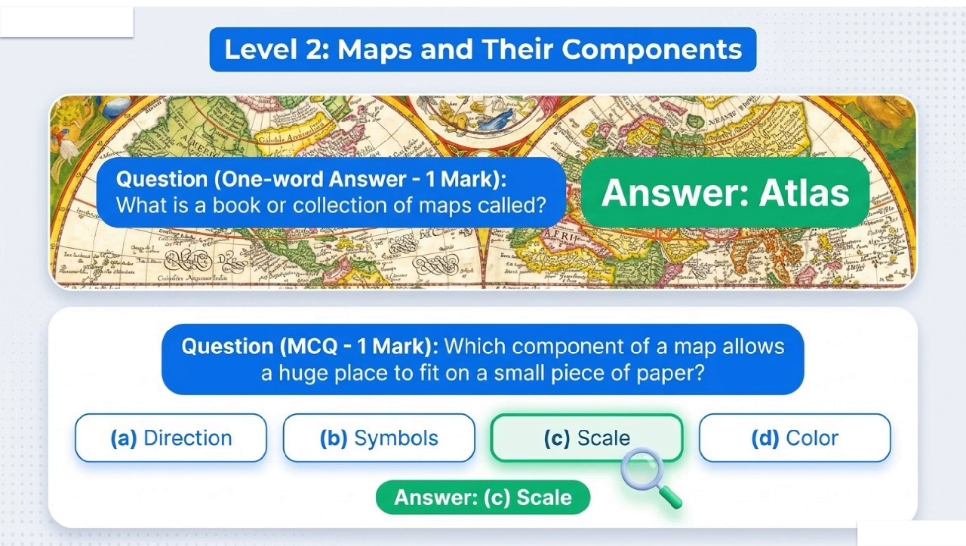Maps and their components. Question 1 word answer 1 mark. What is a book or collection of maps called? Answer Atlas. Question MCQ 1 mark. Which component of a map allows a huge place to fit on a small piece of paper? A. Direction. B. Symbols. C. Scale. D. Color. Answer C.